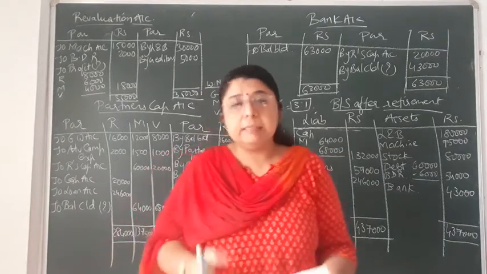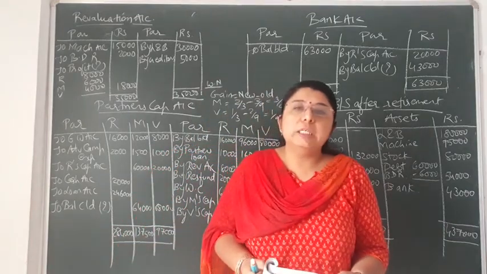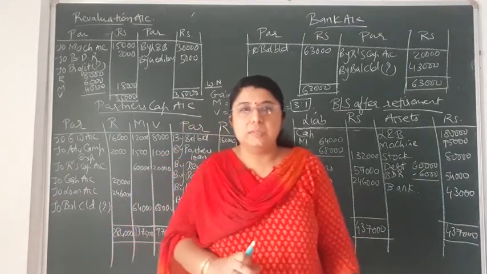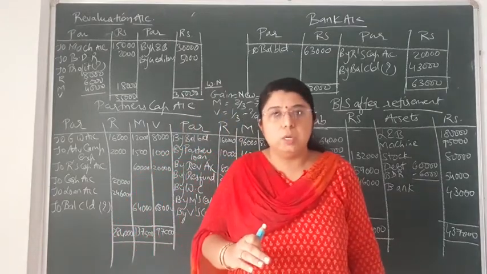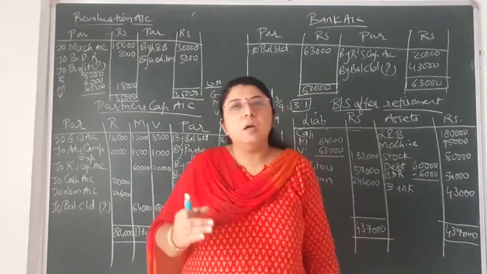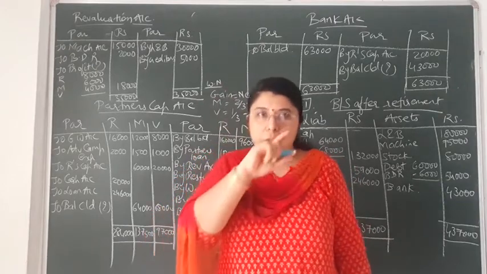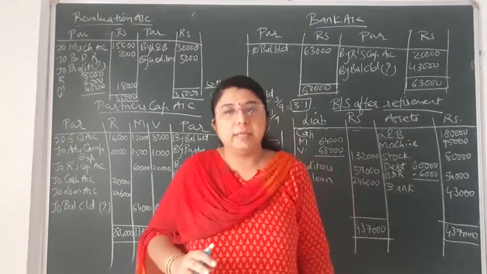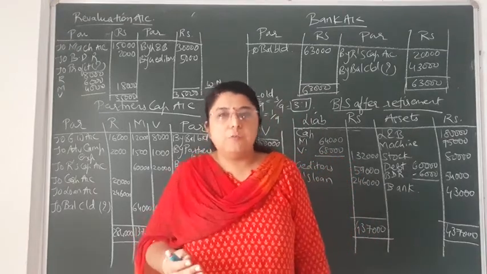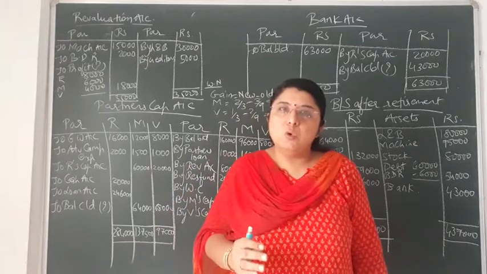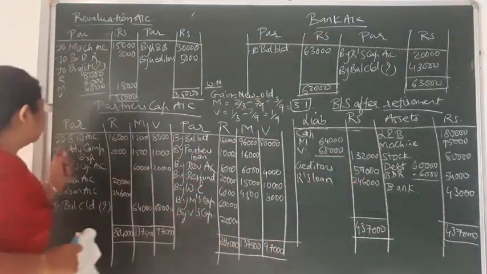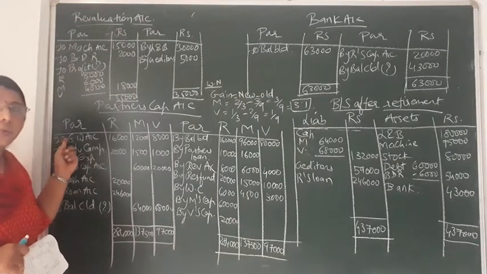Now after completing the liability side, we'll move on to the asset side. On the asset side, the first value is goodwill, that is 36,000. Now this goodwill is the old goodwill before the retirement of one of its partners, that is Rohit. So this is to be distributed amongst all the partners including the retiring partner in their old profit and loss sharing ratio, that is 4:3:2. So here you can see on the debit side of the partners' capital account, the first entry that I have written is to goodwill.